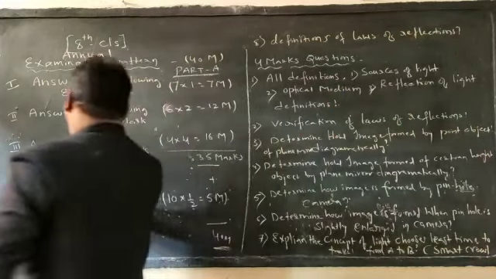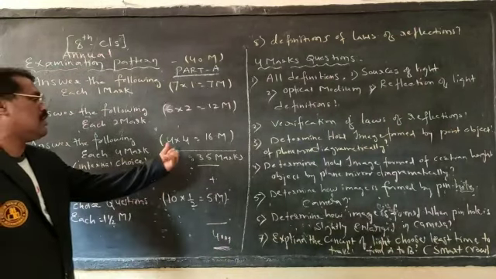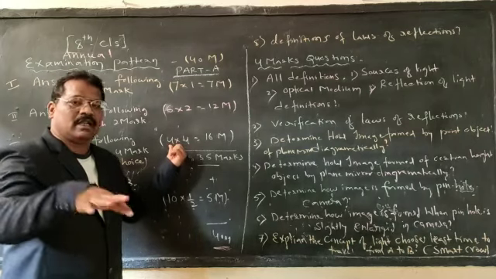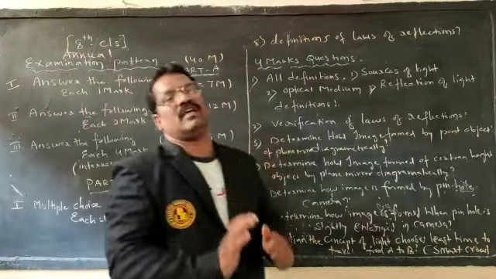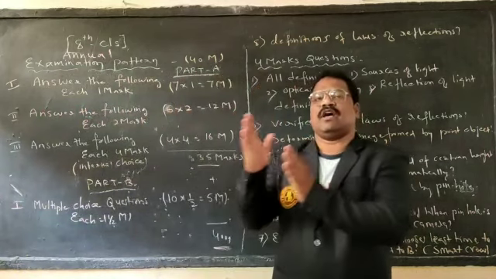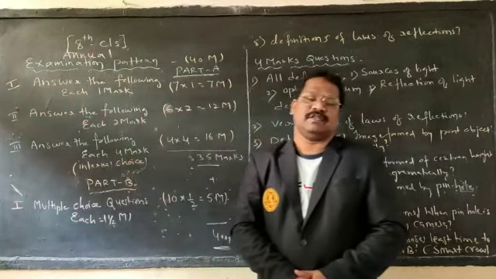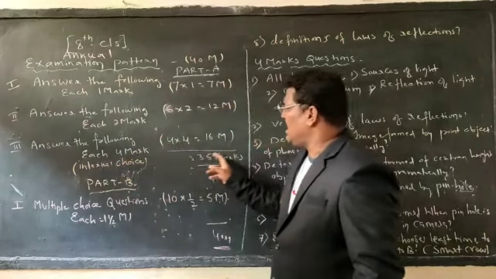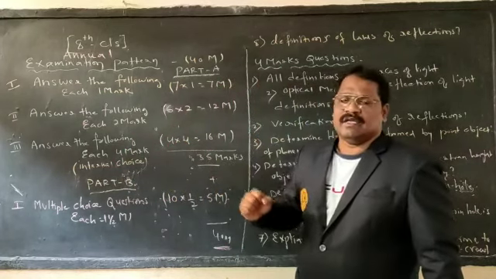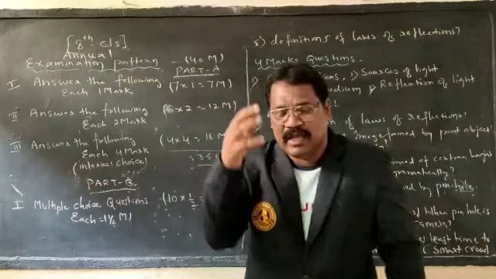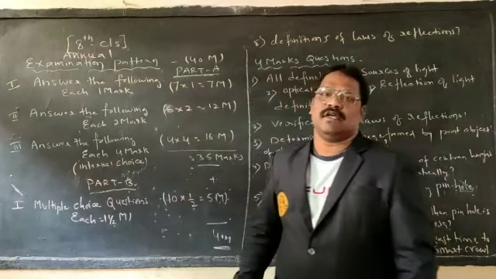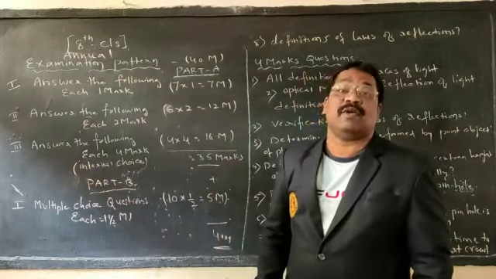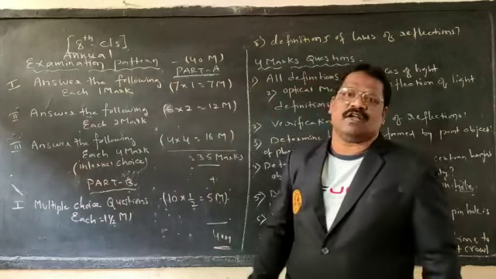And I said that there will be internal choice. Means we write 4 marks for each question, with internal choice. Therefore, a total of 8 questions will be asked. From those 8 questions, we have to write 4 questions. Just imagine once. If you are reading all 8 topics, which are capable of giving 8 questions in the form of 4 marks, obviously you can attempt 1 mark questions to some extent, and 2 marks questions to some extent.